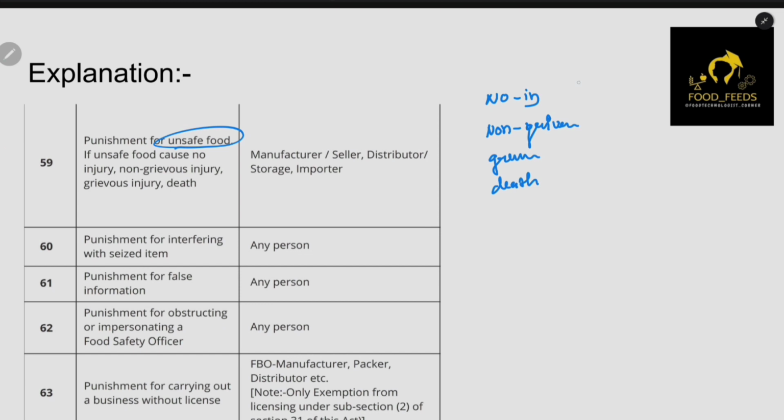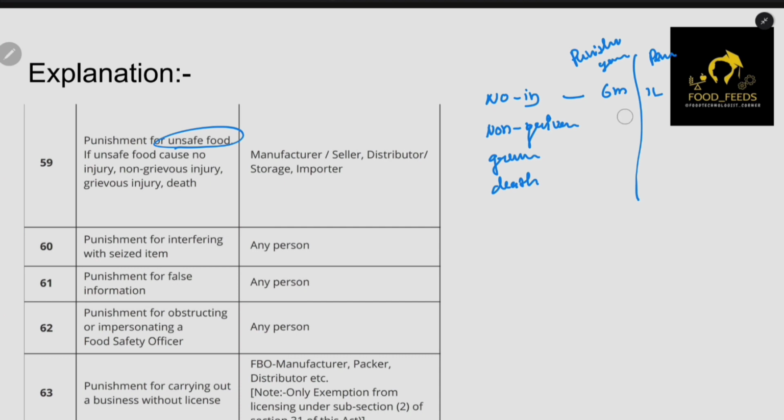So 6-1. First, this is the punishment here, and this is the amount of penalty. For non-grievous injury, it is 6 months and 1 lakh. Then for grievous, you should put the 1 here.